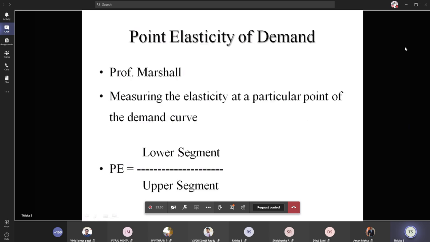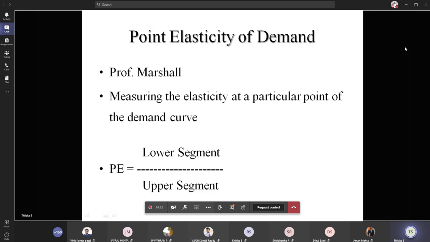And the second one is point elasticity of demand. This was given by Professor Alfred Marshall, the same one who gave the diminishing marginal utility and the equimarginal utility. The demand curve is a line or a curve which slopes downwards. On the demand curve we have several points, so point elasticity is used to measure the elasticity at a particular point of a demand curve.